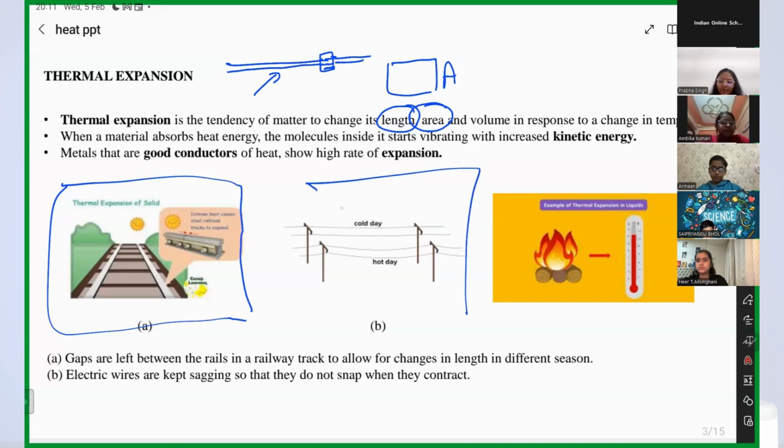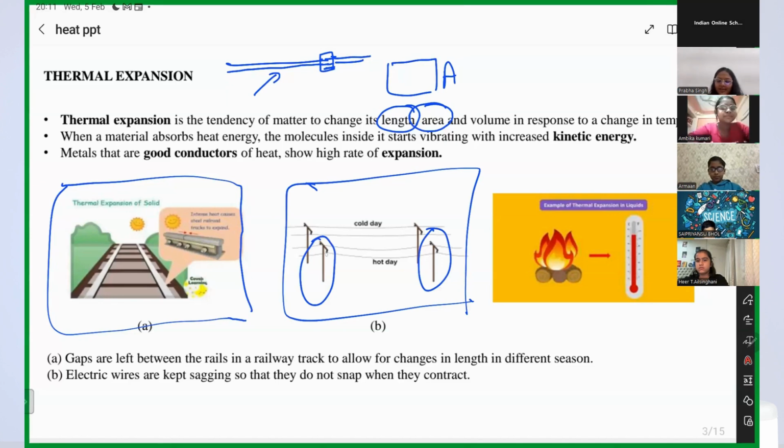Now the second thing. Can you tell me something from the second picture? Yes, guys, can you guess? Electric poles. Yes, we have electric poles here, right? And between the electric poles, we have electric wires. But any guesses? What does this picture want to tell you, Ambika?